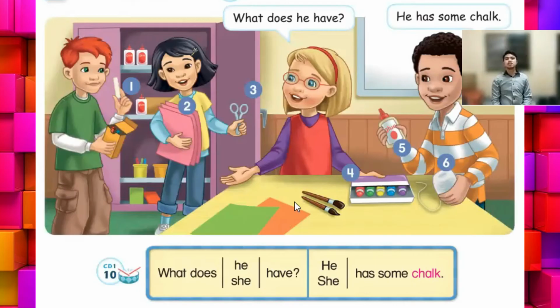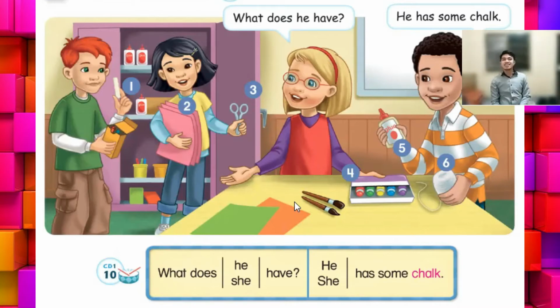Let's try it. Here, we're gonna do ask and answer. We're gonna ask the question, what does he have? And we're gonna answer it with, he has some chalk. Okay, what does he have can be, what does she have? According to the third person that we are talking about. If it's a boy, it's gonna be he. If it's a girl, it's going to be she.